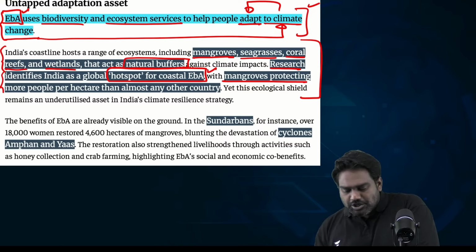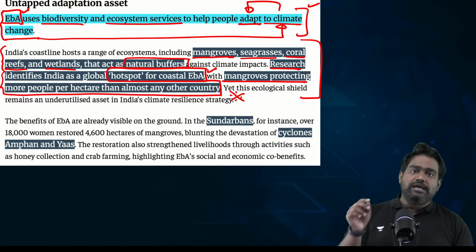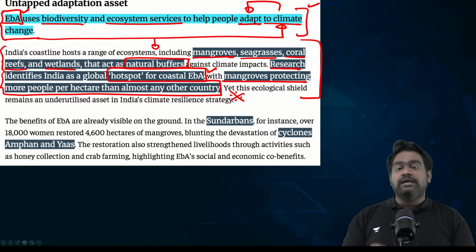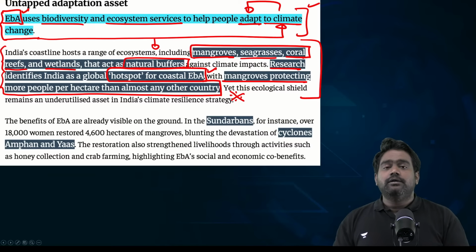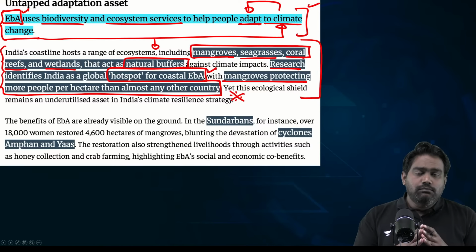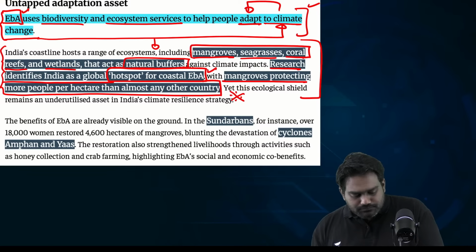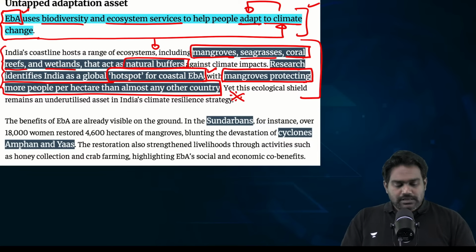Given India's high population and population density compared to any other country, mangroves play a much, much bigger role. If the right EBA initiatives are promoted and the mangroves are conserved and protected, it can help save the largest number of lives as compared to any other part of the world. More people per hectare than in any other country can be protected through India's mangrove cover.